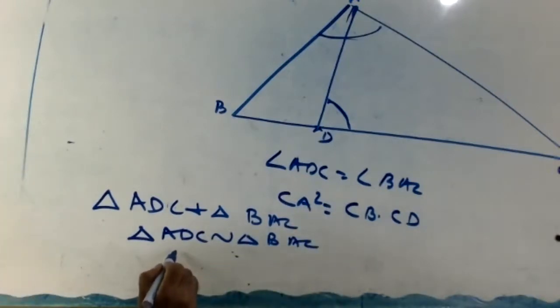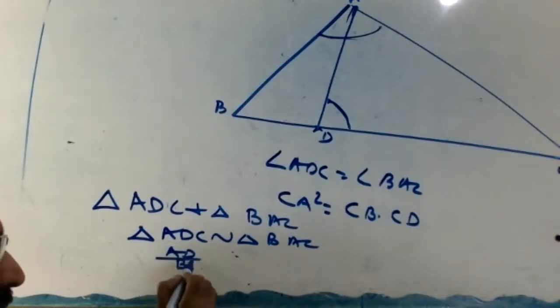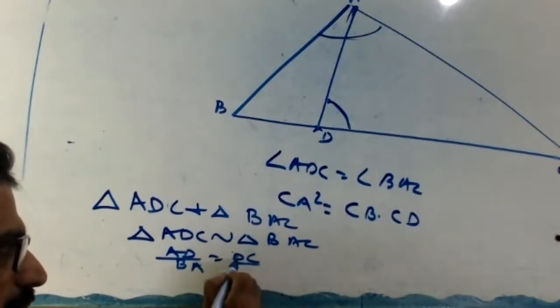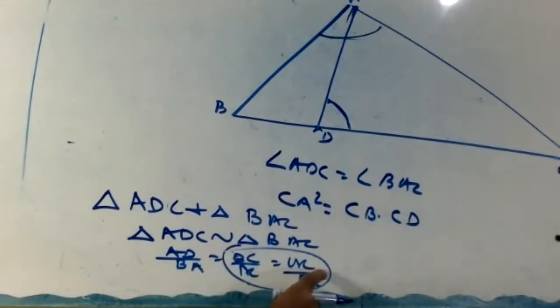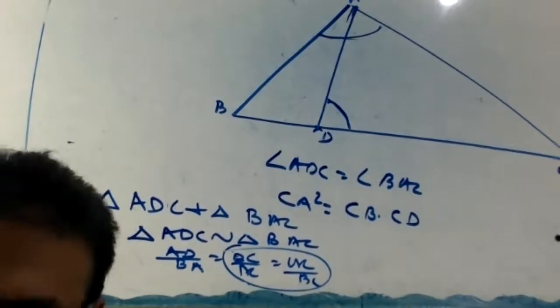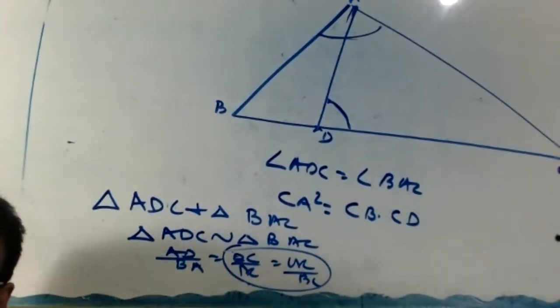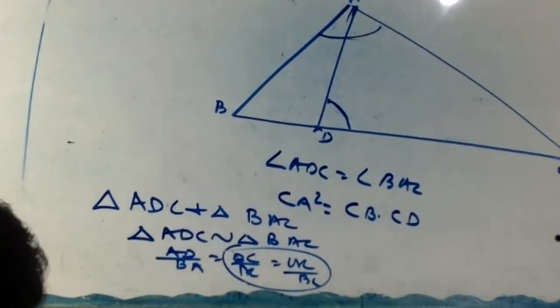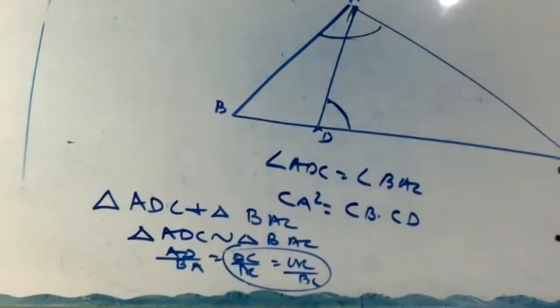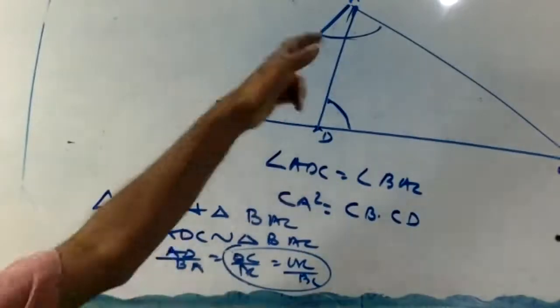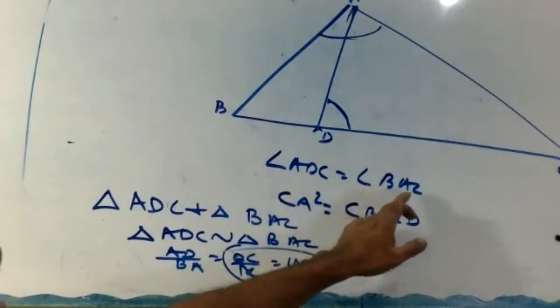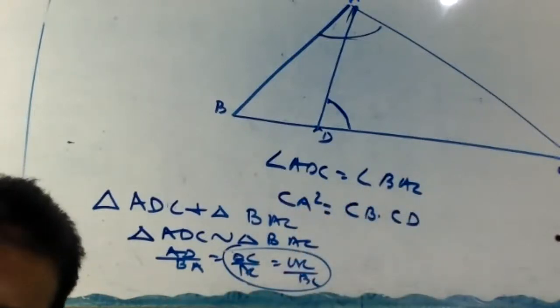So we can write AD divided by BA equal to DC divided by AC equal to AC divided by BC. So AC square equal to BC into DC. I hope you all finished. It's a very simple and very important 2-mark question. Just write the same: in triangle ADC and BAC, angle ADC equal to angle BAC given, angle C is common.